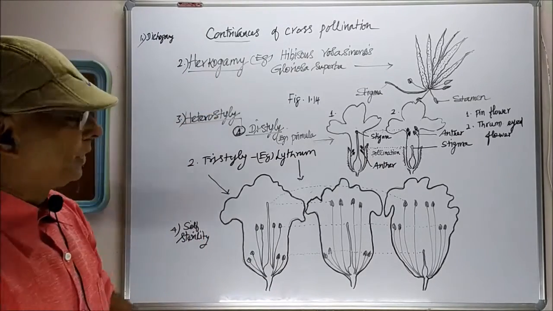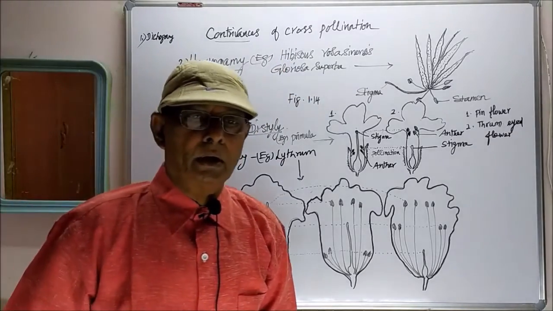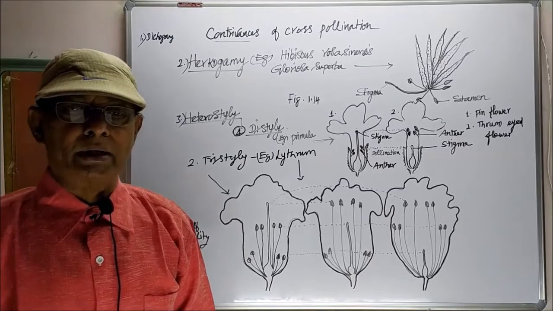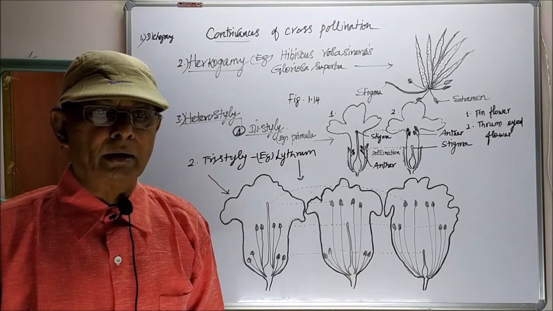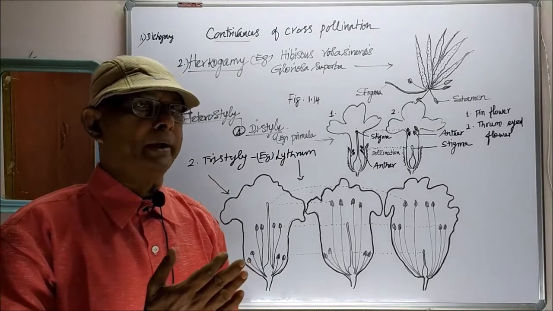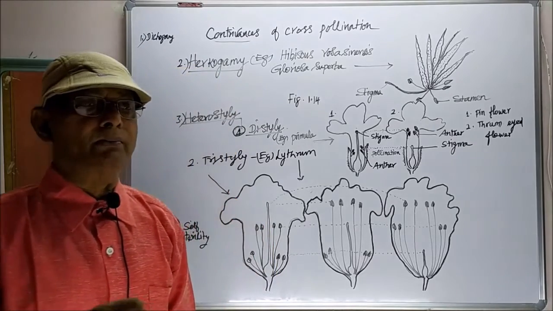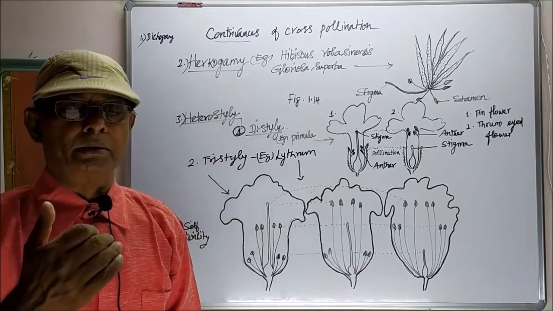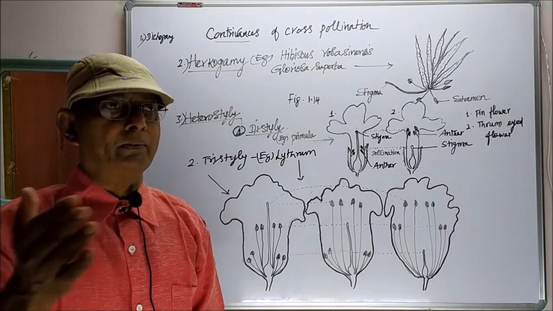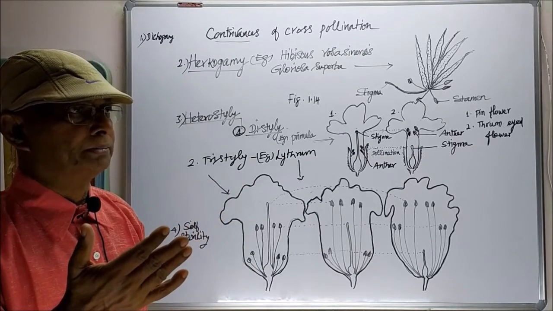Second case, herkogamy. In Hibiscus rosa-sinensis and Gloriosa superba, the male and female sex organs, that is stigma and stamens, are arranged in such a way that self-pollination becomes impossible. This is to prevent self-pollination in bisexual flowers. In the bisexual flowers, the male reproductive part, the stamens, and the female reproductive part, the stigma, are arranged far away from each other so that self-pollination is not possible.